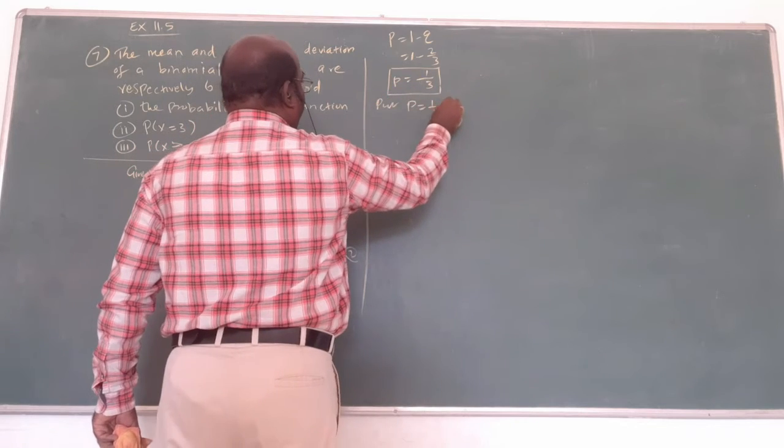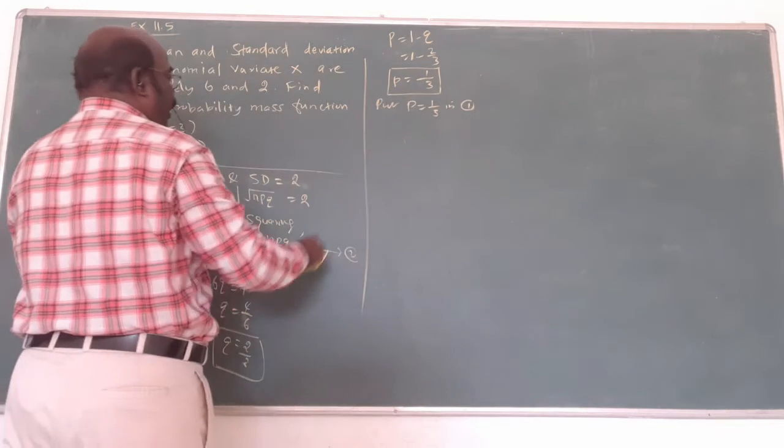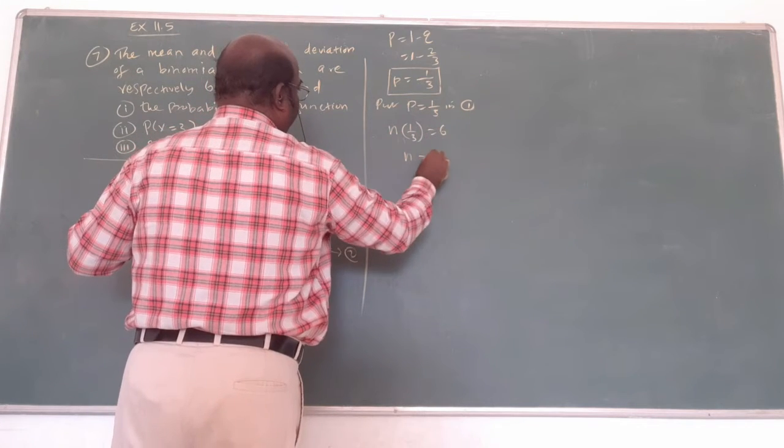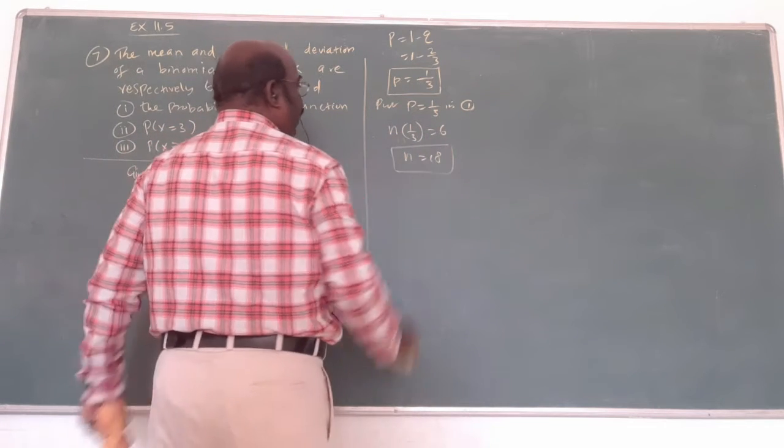p equal to 1 by 3 in np equal to 6. n into p, 1 by 3, equal to 6. Cross multiply, n equals 18. Am I correct?